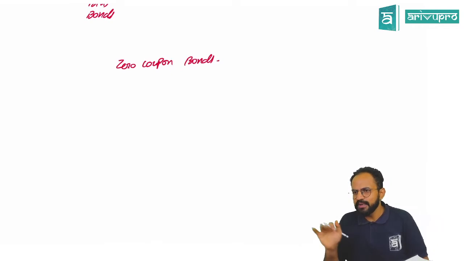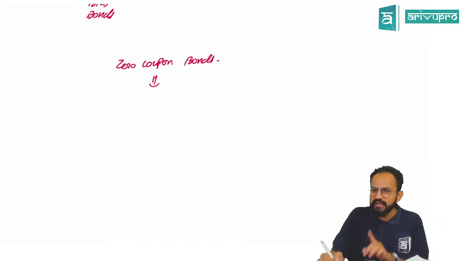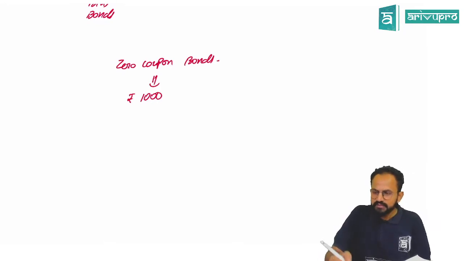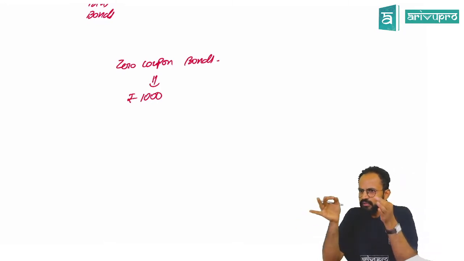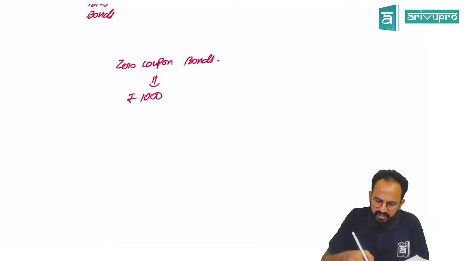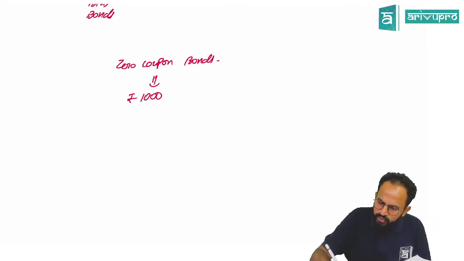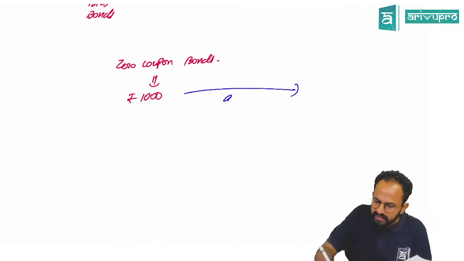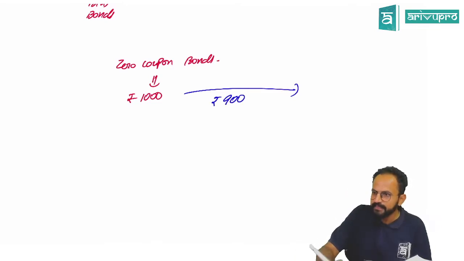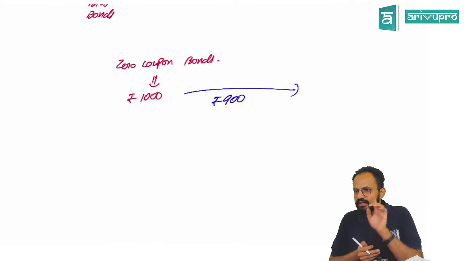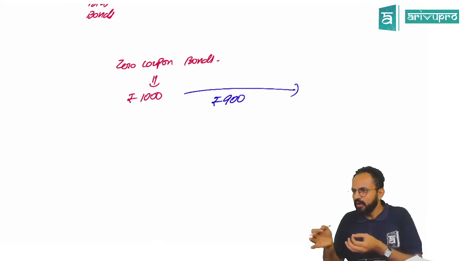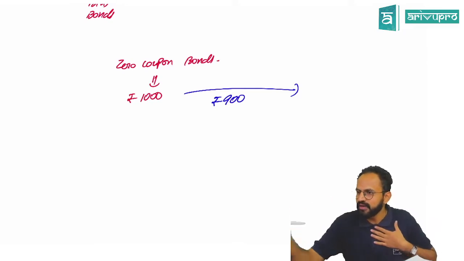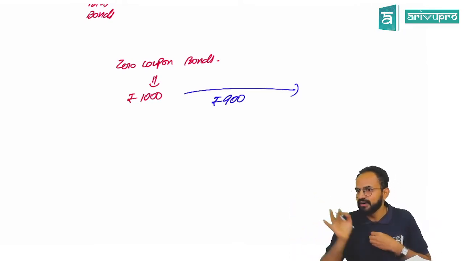Sir, what will happen in this? The value of the bond will be 1,000 rupees. It is like a currency only. But RBI issues it to the public and various institutions for only 900 rupees. I repeat, the value of the bond will be 1,000 rupees, but it will issue the product for only 900 rupees.